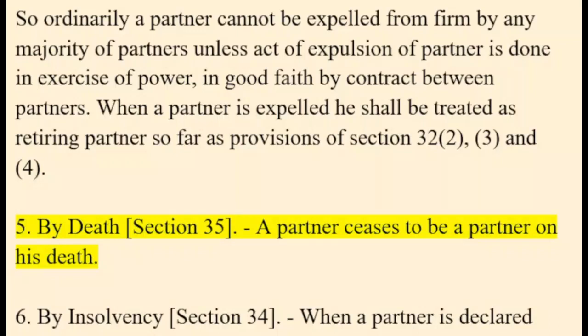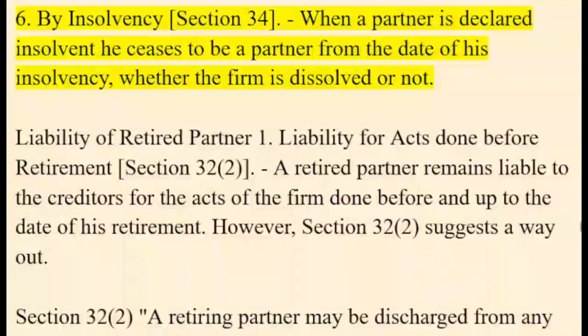5. By death. Section 35. A partner ceases to be a partner on his death. 6. By insolvency. Section 34. When a partner is declared insolvent, he ceases to be a partner from the date of his insolvency, whether the firm is dissolved or not.